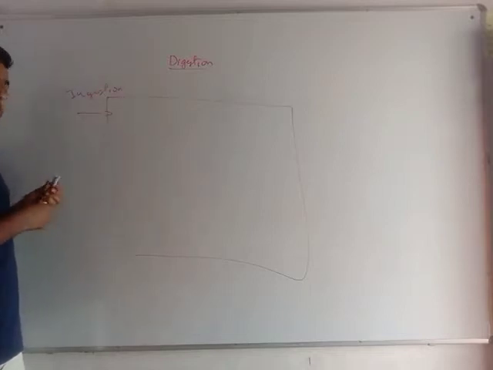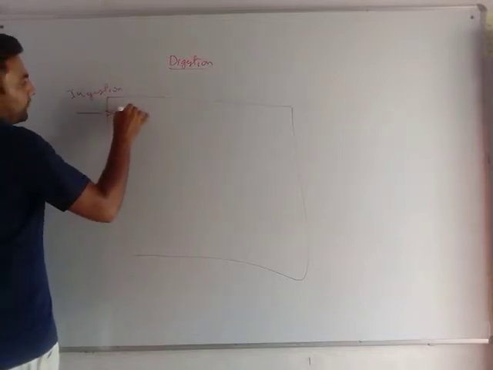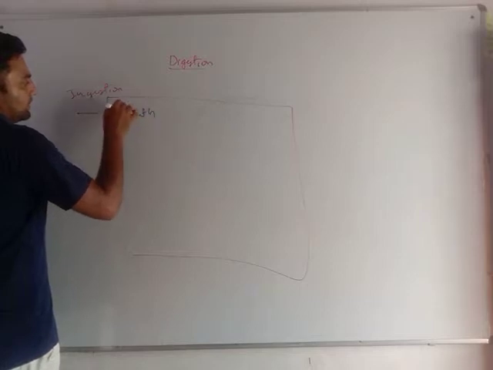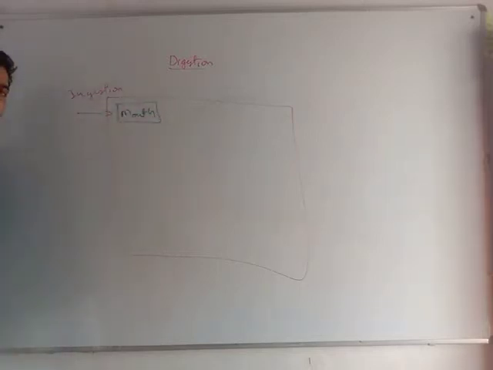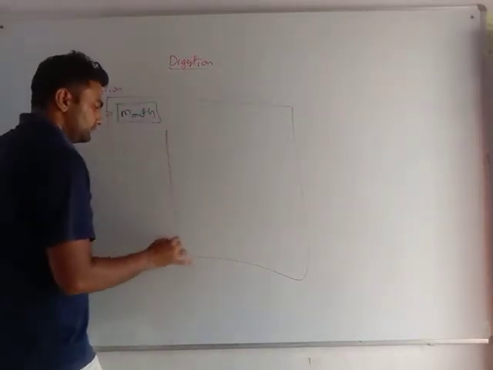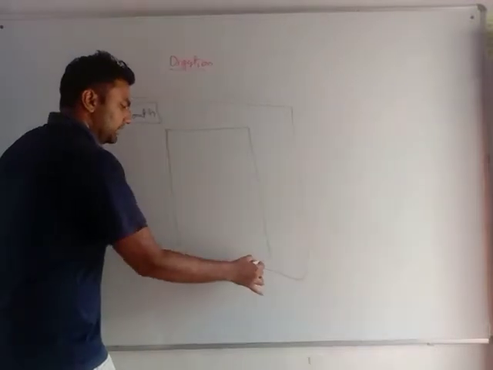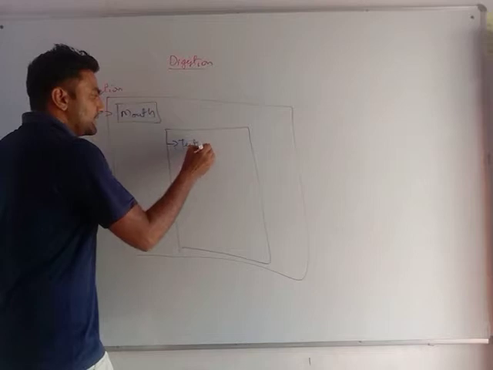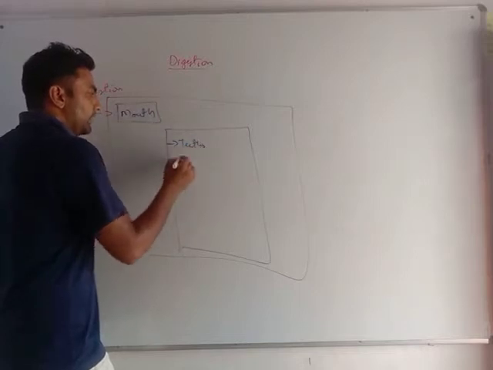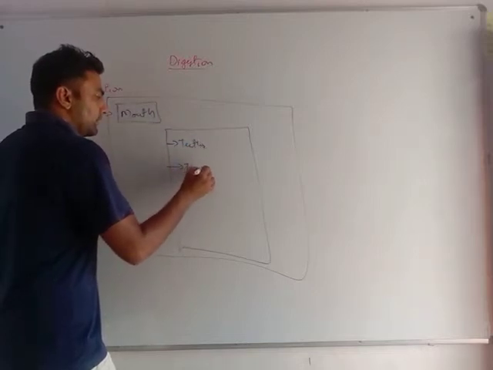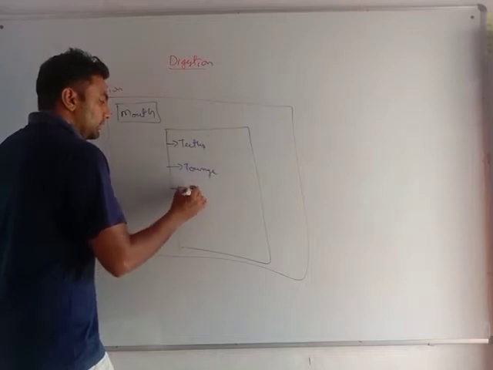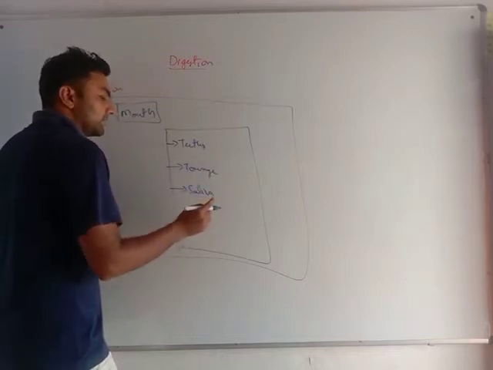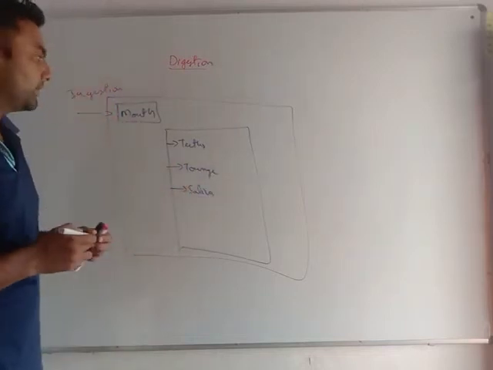As ingestion has taken place, first that food comes into the mouth. Very important. The mouth has three things: teeth, tongue, and saliva. Now you need to focus.